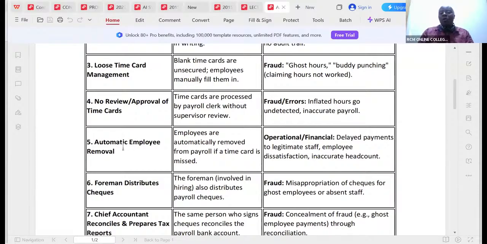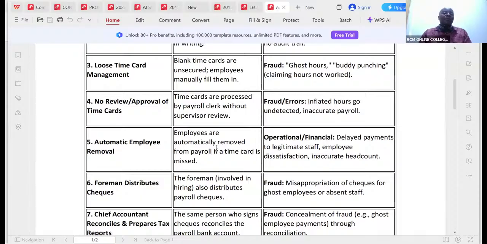Automatic employee removal. Employees are automatically removed from payroll if a time card is missed. The risk here is delayed payments to legitimate staff, employee dissatisfaction, inaccurate head count. Ladies and gentlemen, you can't tell me that simply because I was not able to drop my clock card into that bin you are now holding on to my salary.